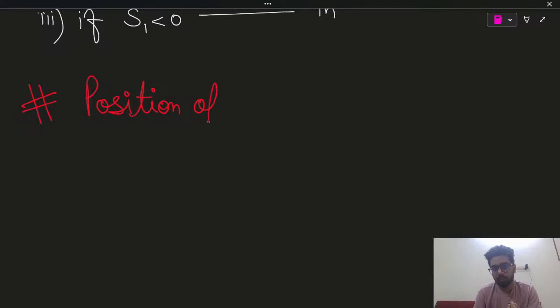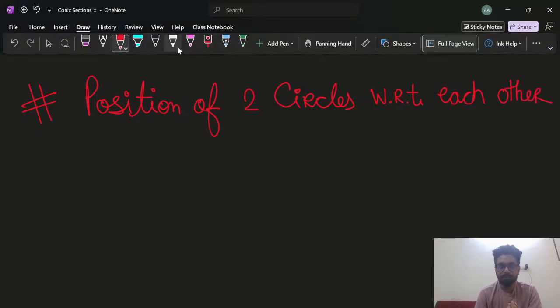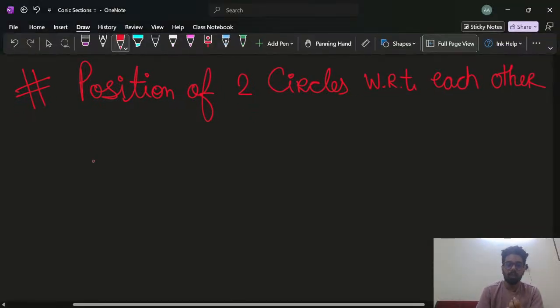Position of two circles with respect to each other. Alright. Now, position of two circles with respect to each other.